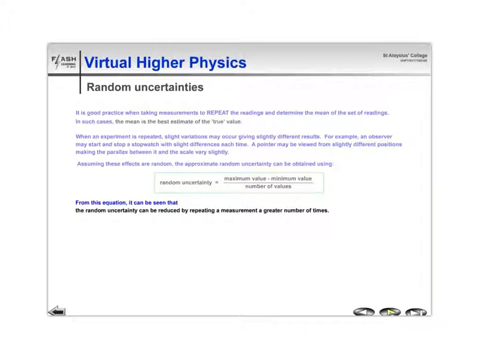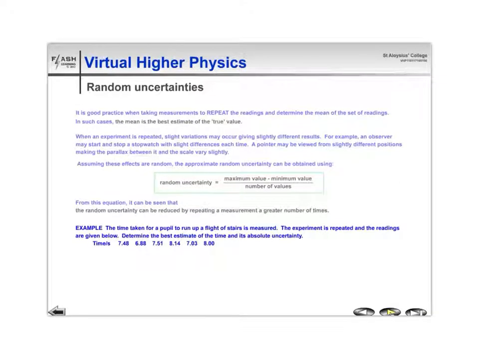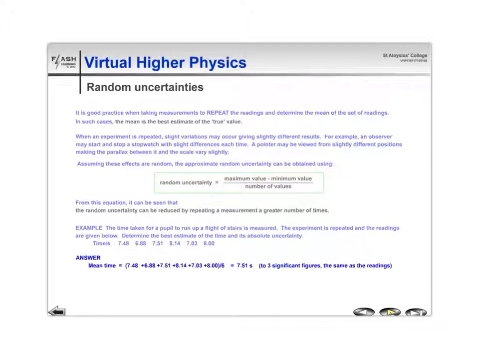When the experiment is repeated, the uncertainty, how good the experiment is, obviously depends on the range of readings, so the maximum minus the minimum value. But the more values you take, the more sure you feel about the result, and therefore the smaller the random uncertainty. So we divide that range by the number of values. And that gives us the formula there for random uncertainty: maximum minus minimum divided by number of values.